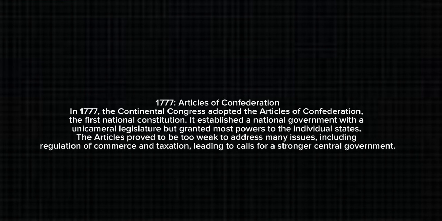1777, Articles of Confederation. In 1777, the Continental Congress adopted the Articles of Confederation, the first national constitution. It established a national government with a unicameral legislature but granted most powers to the individual states. The Articles proved to be too weak to address many issues, including regulation of commerce and taxation, leading to calls for a stronger central government.